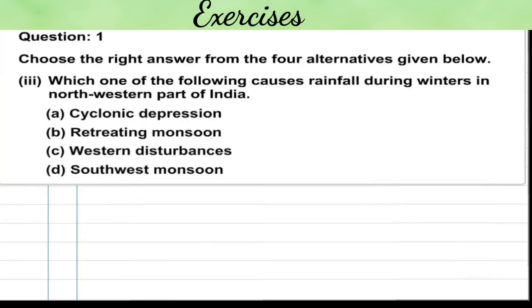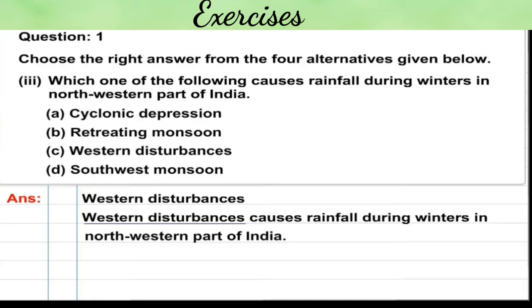Number 3. Which one of the following causes rainfall during winters in northwestern part of India? Options are A. Cyclonic depression, B. Retreating monsoon, C. Western disturbances, D. Southwest monsoon. The correct option is Western disturbances. Western disturbances cause rainfall during winters in northwestern part of India.